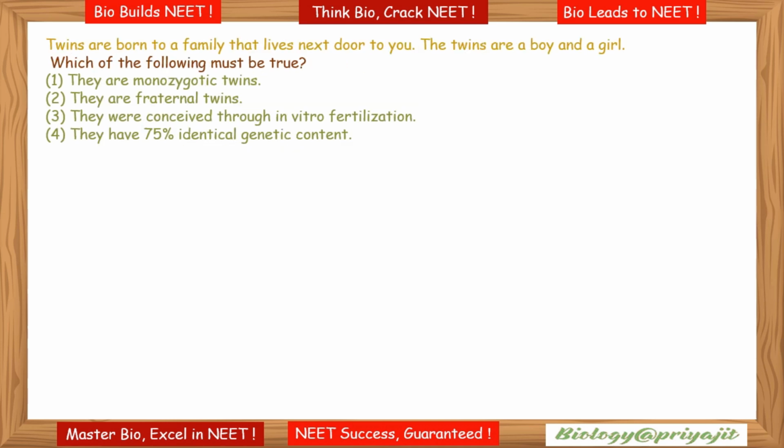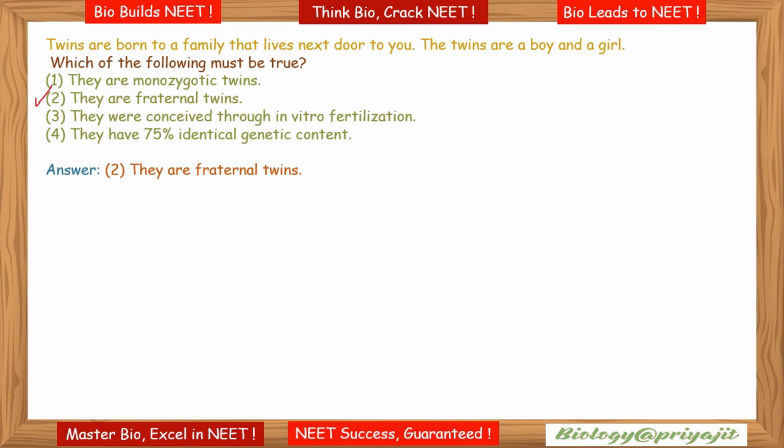Twins are born to a family that lives next door to you. The twins are a boy and a girl. Which of the following must be true? In the question, the twins given are a boy and a girl. These are developed from two separate fertilized eggs, that is, each has an individual sperm and ovum. This type of twins are called fraternal twins or dizygotic twins. So here the correct option will be option 2.